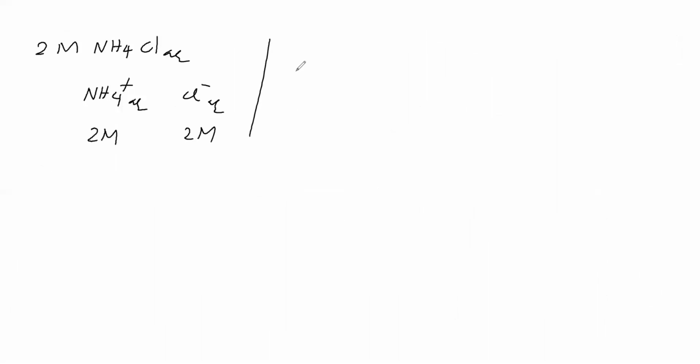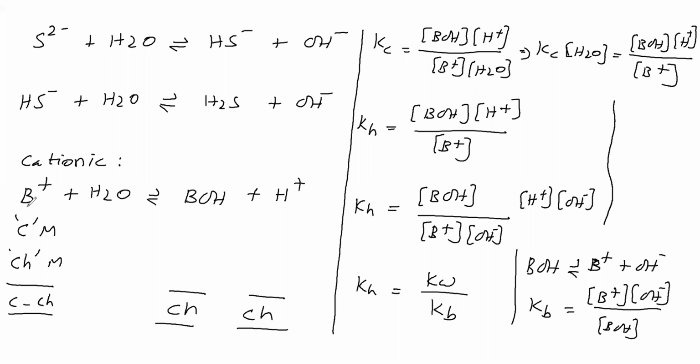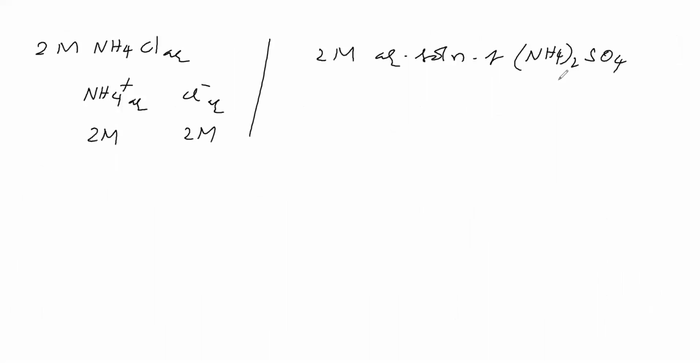Suppose we are taking a 2 molar aqueous solution of ammonium sulfate. It is a salt in which the cation is NH4 plus. The cation undergoes hydrolysis, so we write the equation like this. What will you write in the place of C? C is called the initial concentration of B plus. Now you are given a 2 molar aqueous solution of ammonium sulfate. The ammonium ion undergoes hydrolysis. What is the initial concentration of ammonium ion you will write?